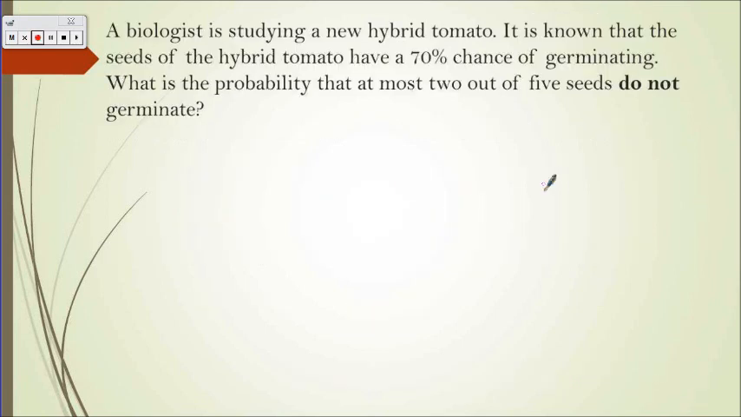Alright, let's take a look at the next question. A biologist is studying a new hybrid tomato. It is known that the seeds of the hybrid tomato have a 70% chance of germinating. What is the probability that at most 2 out of the 5 seeds do not germinate?